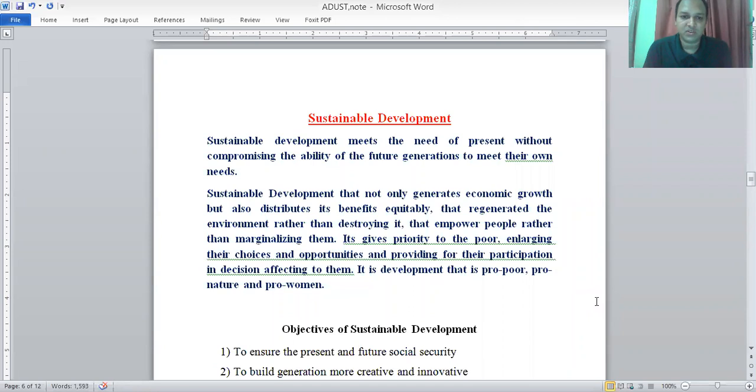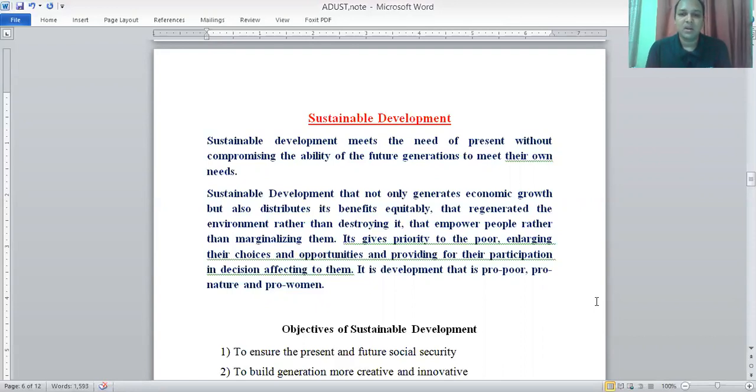Sustainable development. First of all, sustainable development meets the needs of the present without compromising the ability of future generations to meet their own needs. Sustainable development is one kind of development, but it adds some extra values, extra features. That is, this development does not compromise future generations meeting their own needs. It is more than development. It is development for future generations, for the future environment, for future society, for the future world.